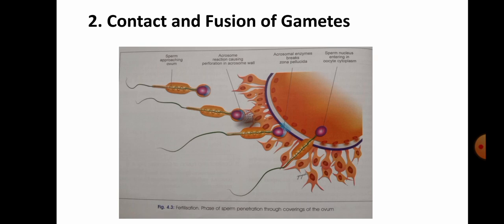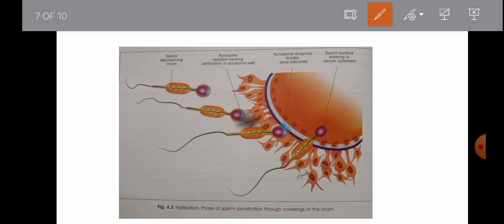After the approximation of gametes, contact and fusion of gametes occurs. For the sperm to contact the ovum, it has to cross three barriers. The first barrier is the corona radiata barrier, the outer covering of cells, known as the corona radiata. Then the zona pellucida barrier. And then the outer covering of the ovum, that is the vitelline membrane. The sperm will cross these three barriers with the help of acrosomal enzymes.